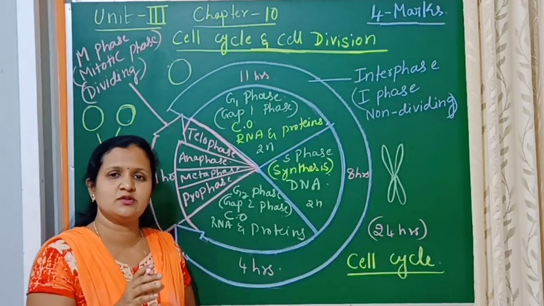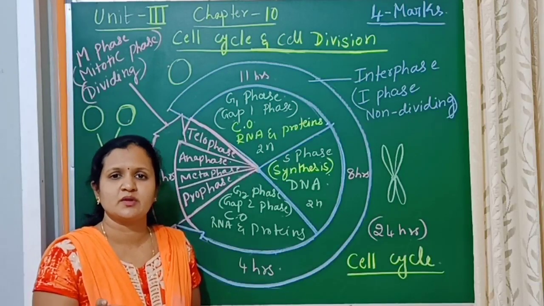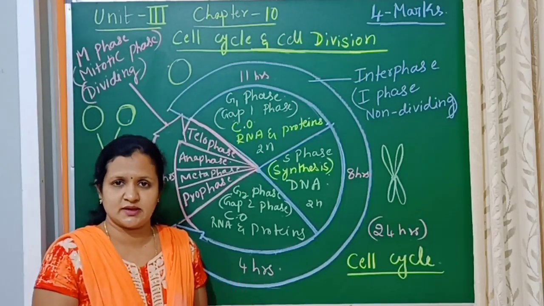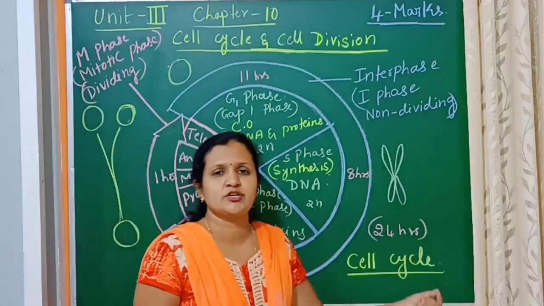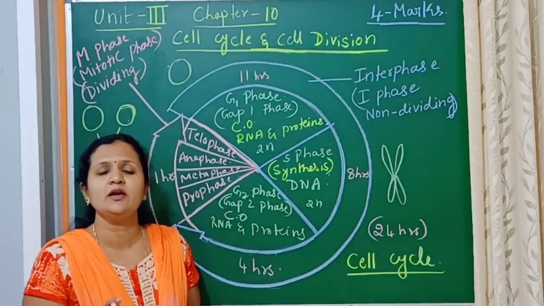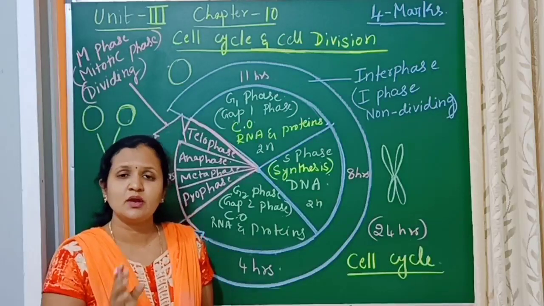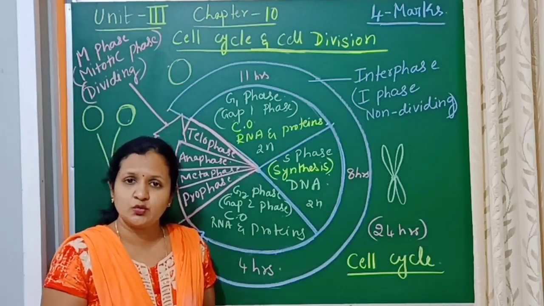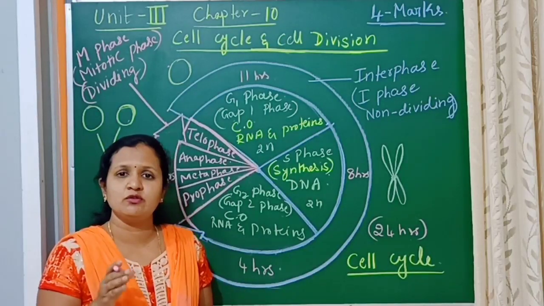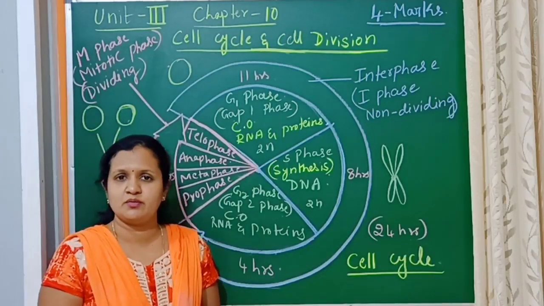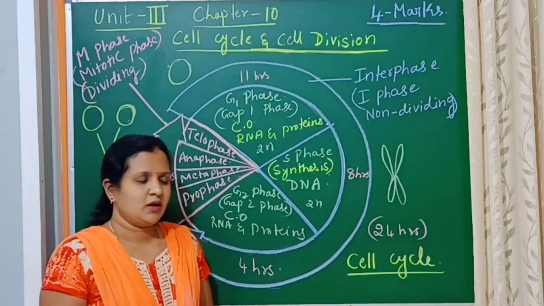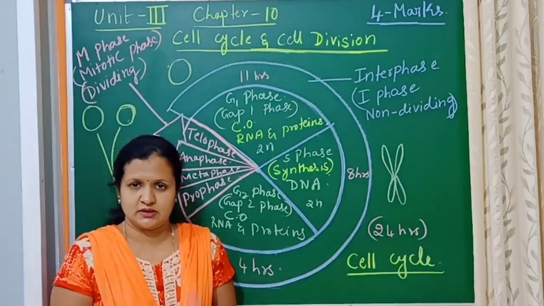In the case of the yeast cell, the cell cycle duration will be about 90 minutes. In this way, the duration will vary from organism to organism and also from cell to cell. And this is about the cell cycle.